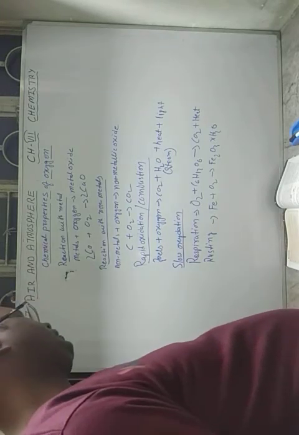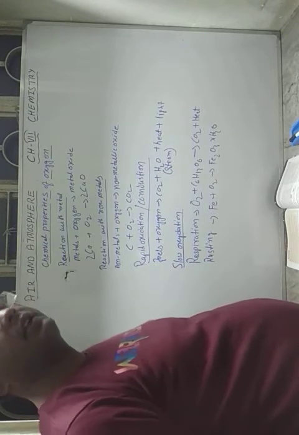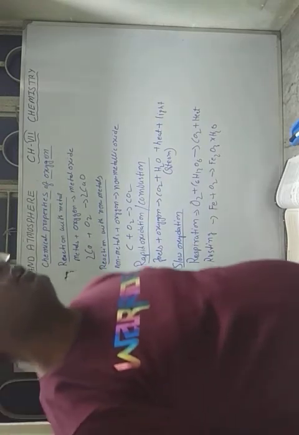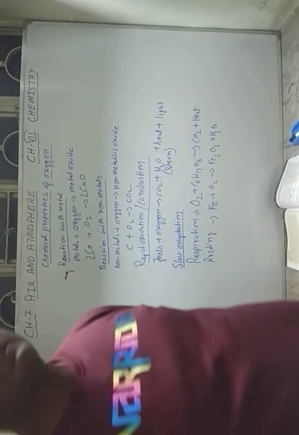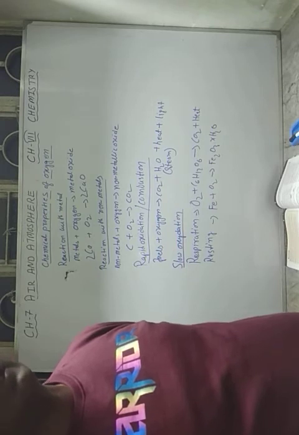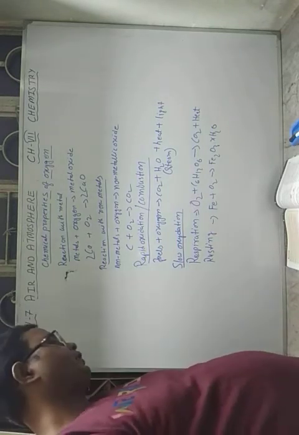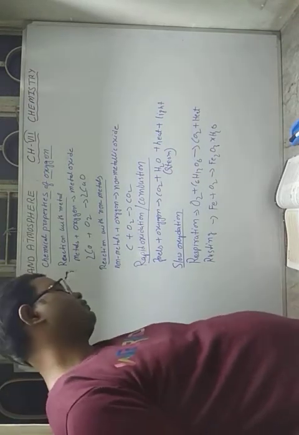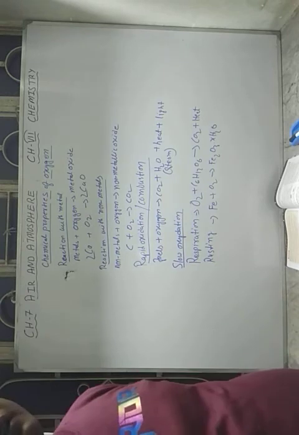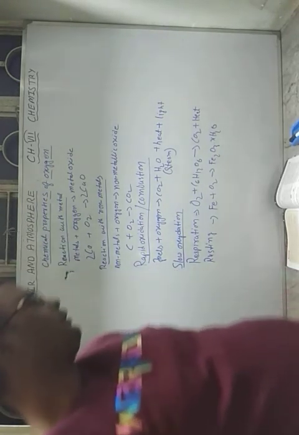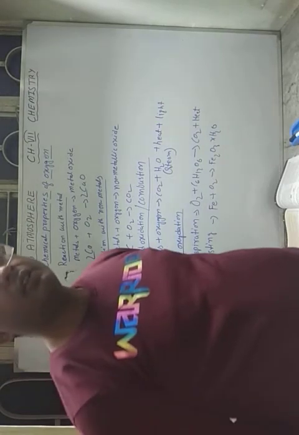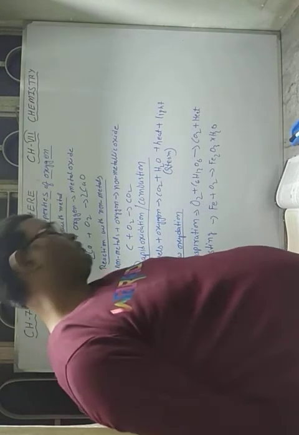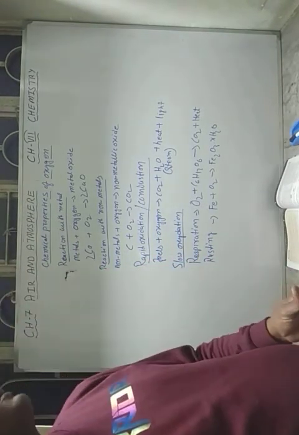Other than that, it is used in the oxyacetylene torch. It is another type of torch, oxyacetylene, or sometimes it is called the oxyhydrogen flame also. This flame is used for cutting and welding of metals. Another use is in the manufacture of iron and steel. In a blast furnace, oxygen is used to extract iron from its ore.